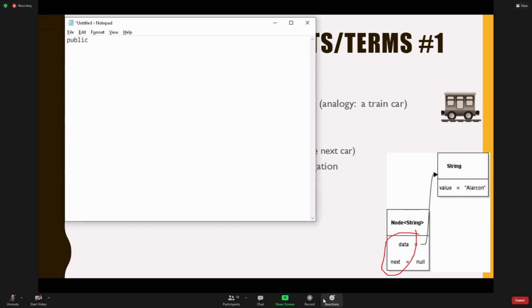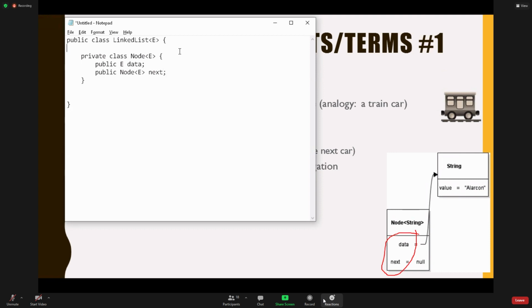So public, if we have public class linked list, right? Of course, it's going to be generic. We'll come back again. We're not writing a lot of code today, but down here in the bottom, we're going to have private class node, right? And that node class, it is also going to be generic because, as we see, it's going to need to be, but it's a private class. But we'll see, as we see here, we're going to have public data, right? And that's going to be a generic. And then we have public next, which is going to be what? It's actually going to be another node, right? It's going to be a sibling node.